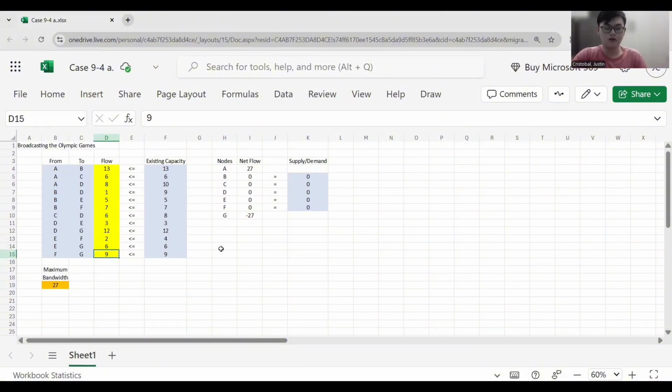Now the problem is asking for the maximum bandwidth, meaning the node that would have the positive net flow, which is node A. Therefore, the answer is node A with a maximum bandwidth of 27. So that's all for this problem.